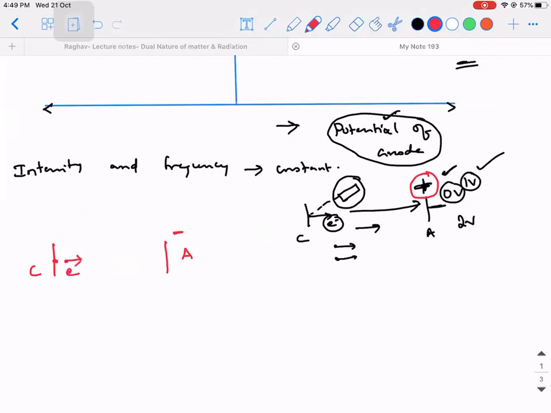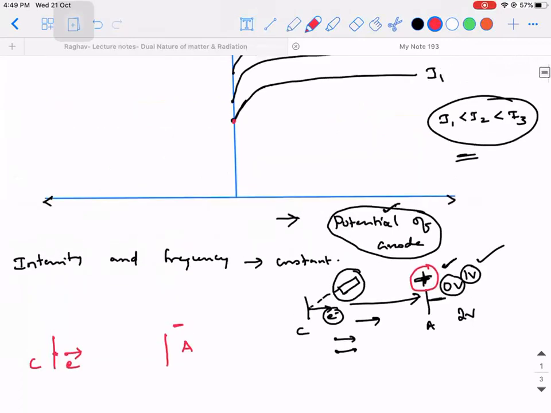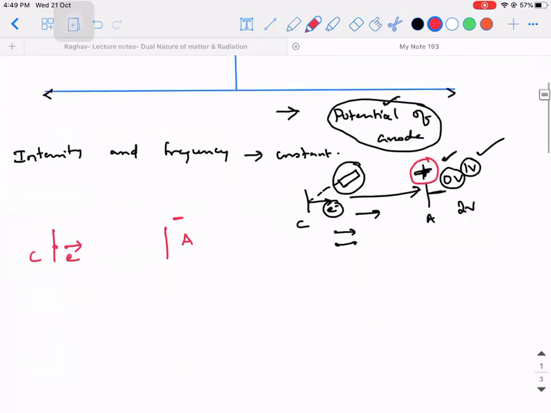See, the electrons are coming out, right? Let's say initially when it was 0, we know where the graph started. Now, instead of giving it plus 1 volt, if I give it minus 1 volt, what would have happened? Let's say the electron has sufficient energy, in the form of kinetic energy. Out of 10 electrons, one electron has sufficient kinetic energy to overcome the repulsive force to reach plate A.